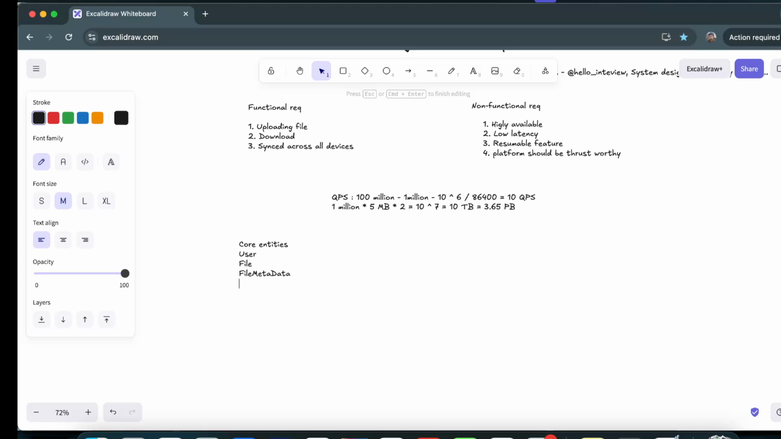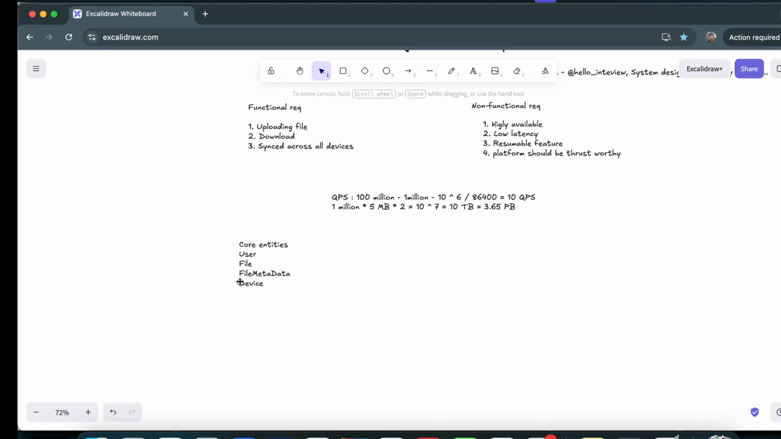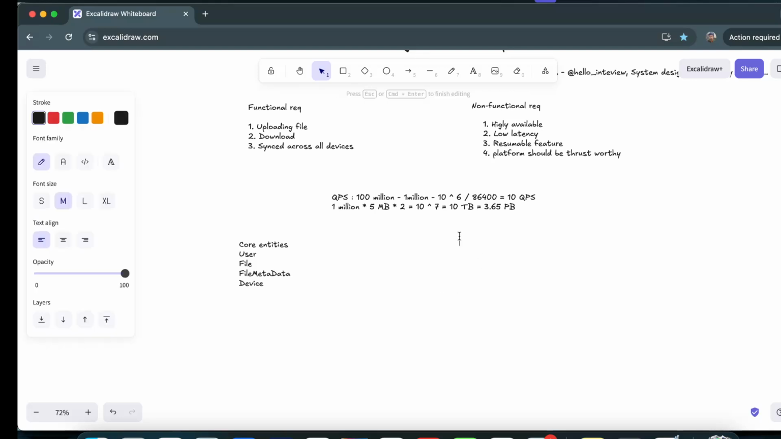Then there could be a cross-device entity, and similarly there could be a bunch of other entities as well. Now let's talk about APIs.